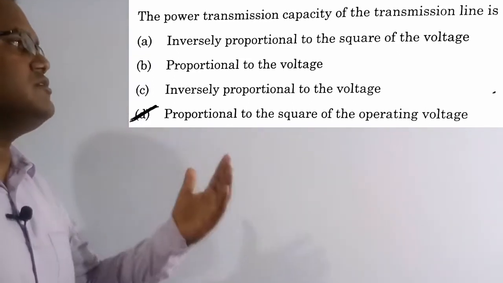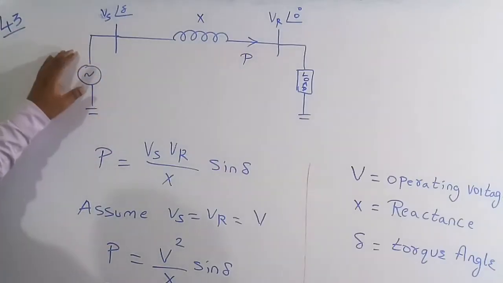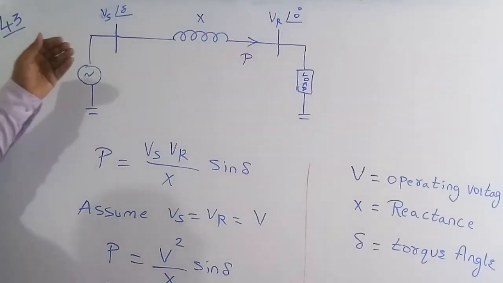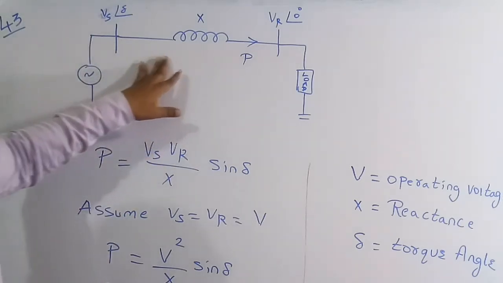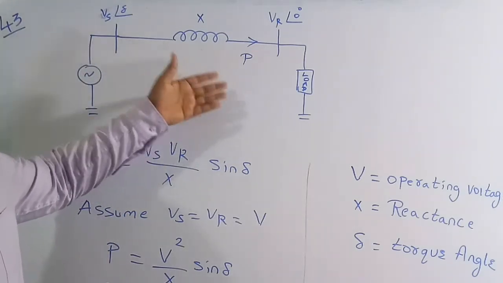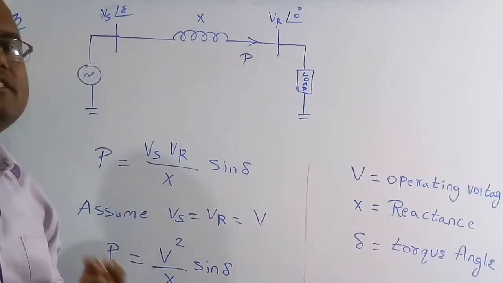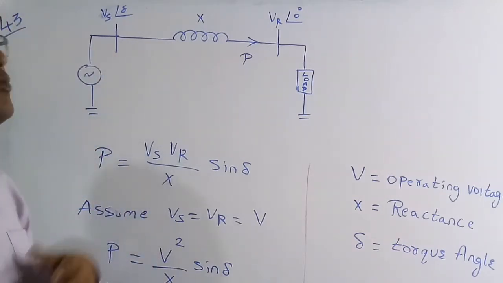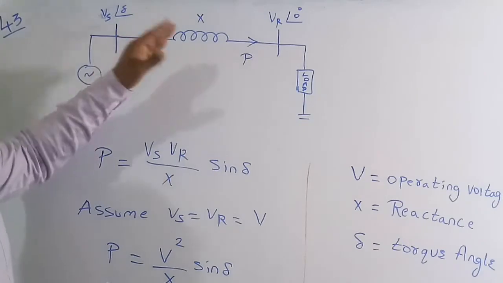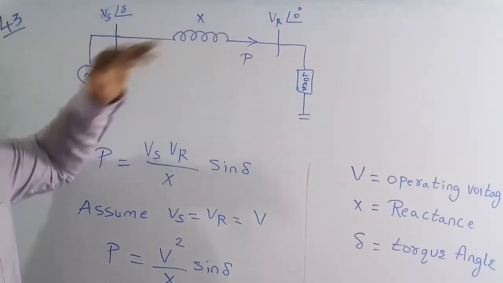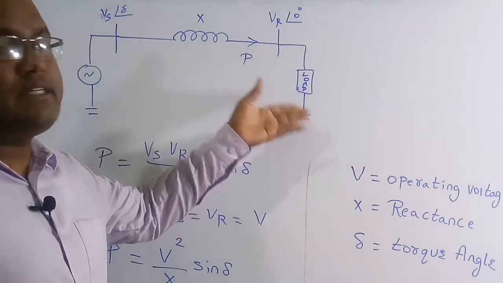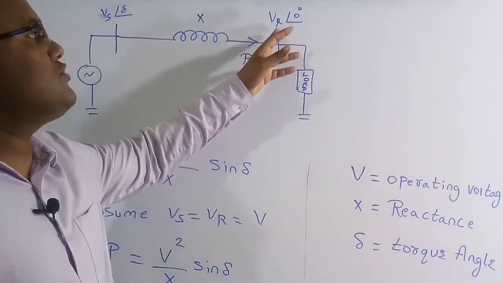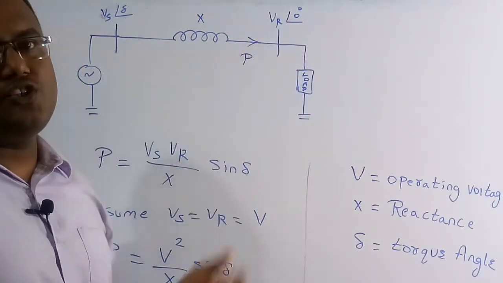So now let us solve this numerical. So basically this is a synchronous generator. It is going to generate a voltage of Vs at an angle delta, and the transmission line I am going to model with the help of a reactance. But ideally there is a resistance, but the resistance is very, very low, so we are going to neglect the resistance and only keep the inductive part of a transmission line. And here at the load end, the voltage received by the load end, we are going to assume as Vr at an angle of 0 degree.